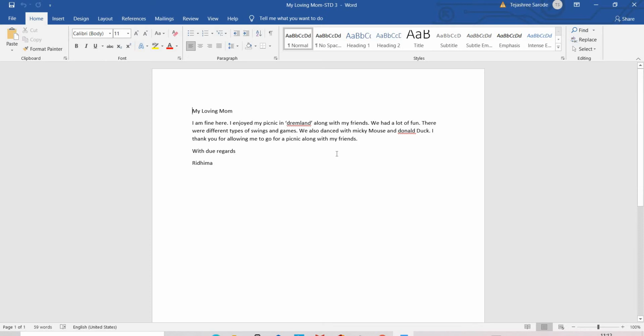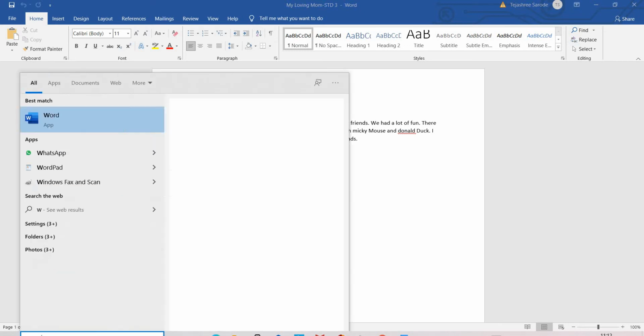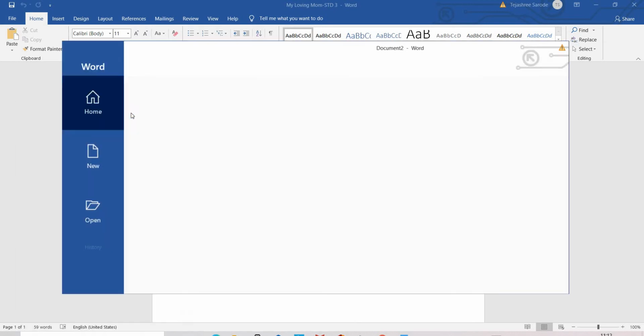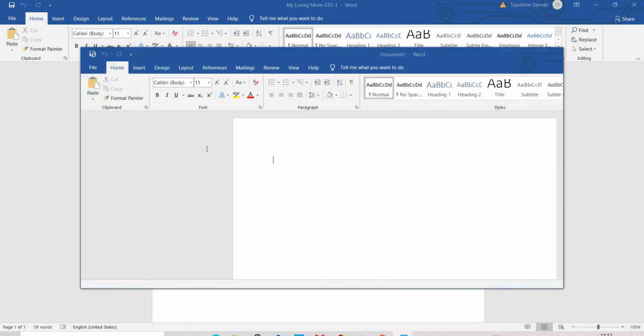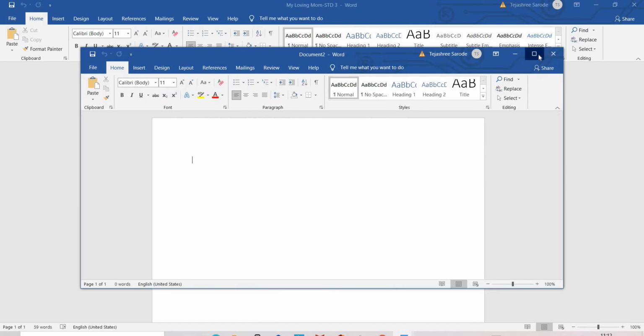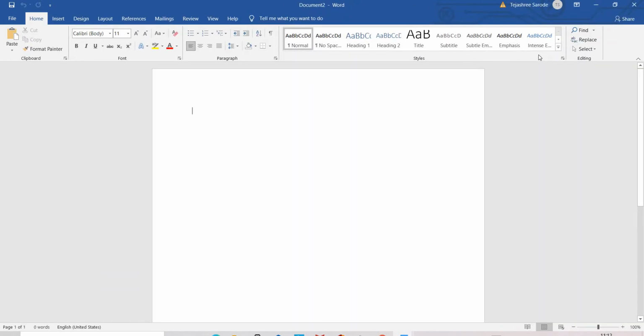Before starting the changes, I will just show you how to open Microsoft Word. For that I am searching for Word here. If you have Office 10 onwards, you can directly search, and if you have Windows 7, you can go to Start, All Programs, Microsoft Office Word 2007. This is for Office 7, and if you have Office 10 onwards, you can directly search for Word.